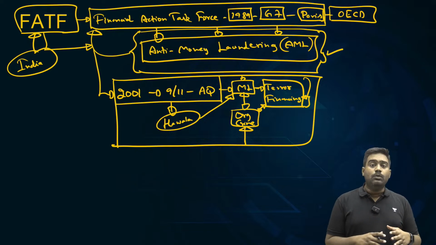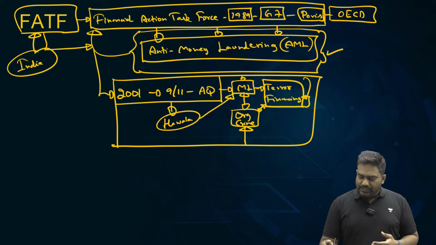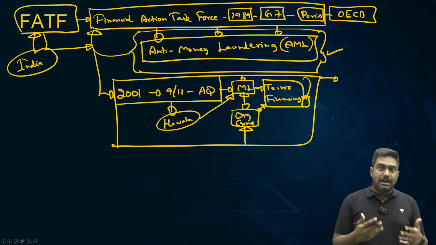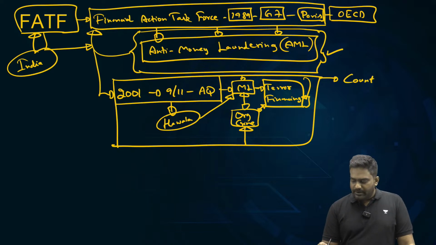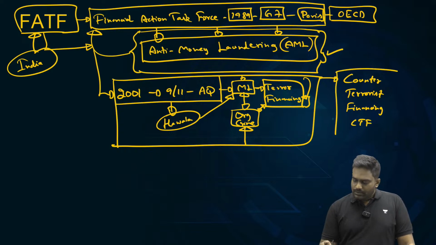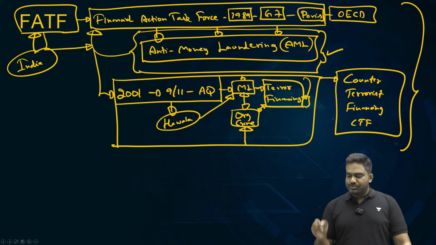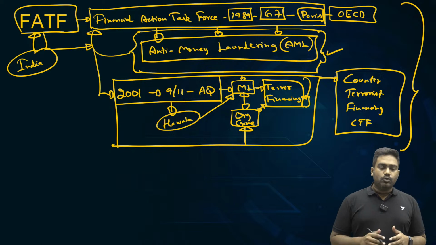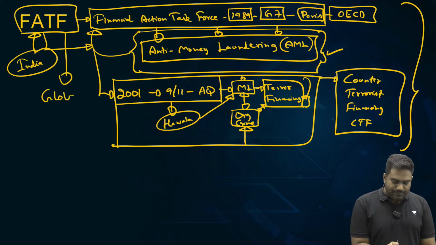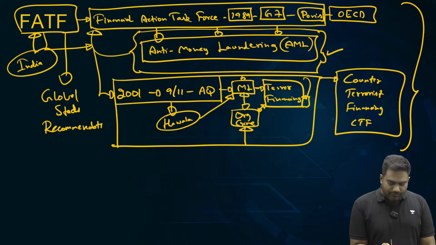So FATF's goal was expanded. Along with tackling money laundering, it was given a second mandate to counter terrorist financing, or as we call it, CTF, in short. So these are the two primary objectives of FATF, to come out with global standards, to come out with recommendations which have to be followed by all countries and jurisdictions.